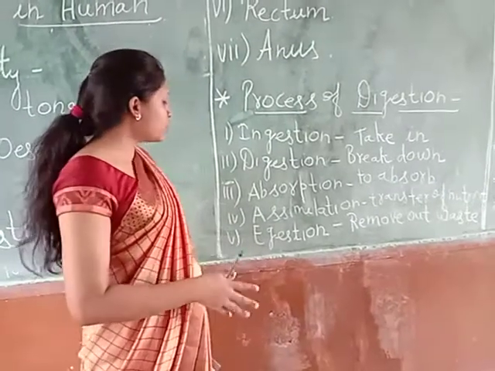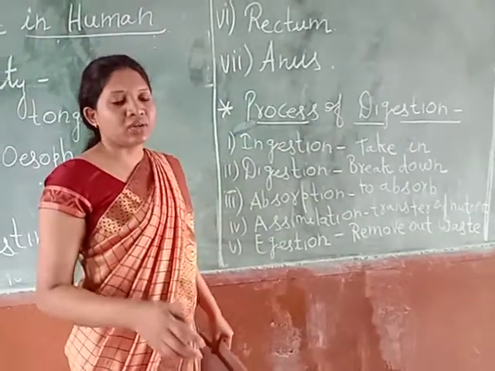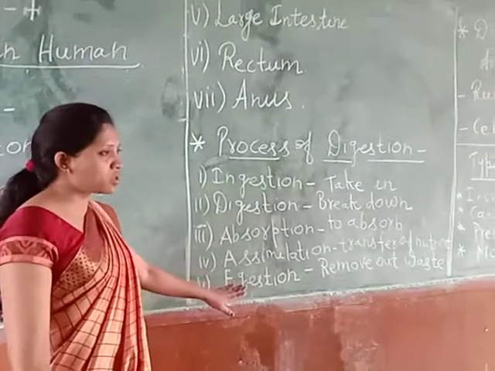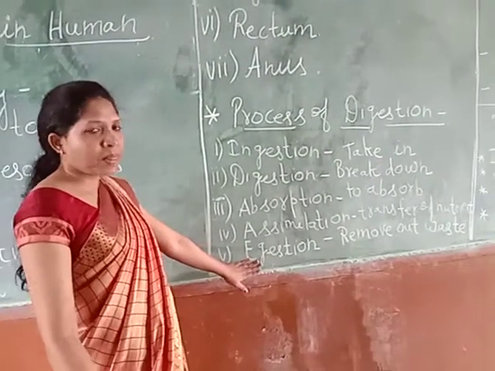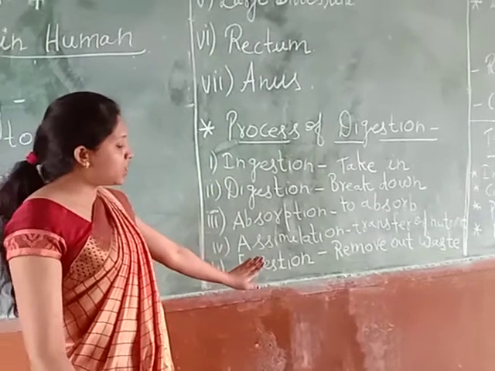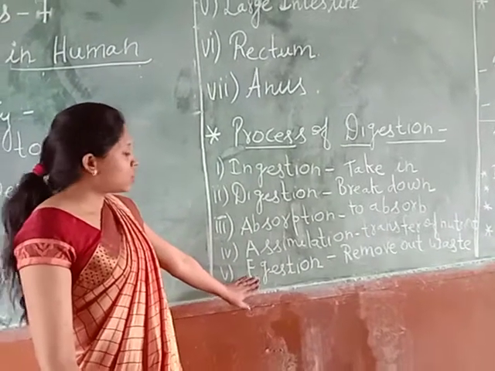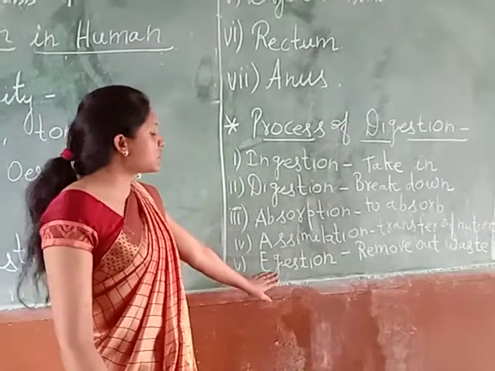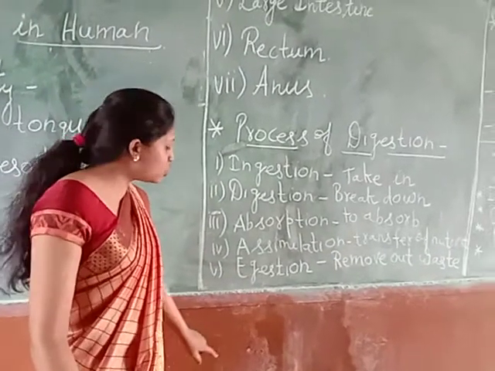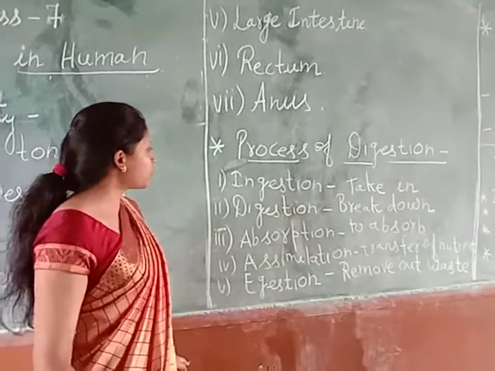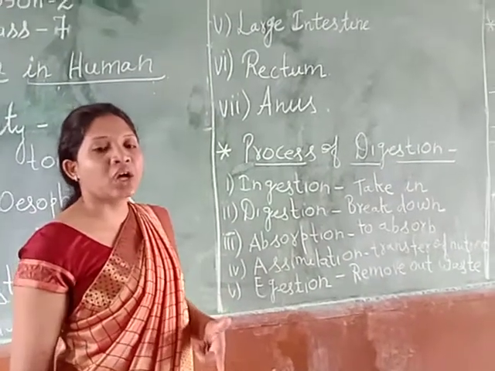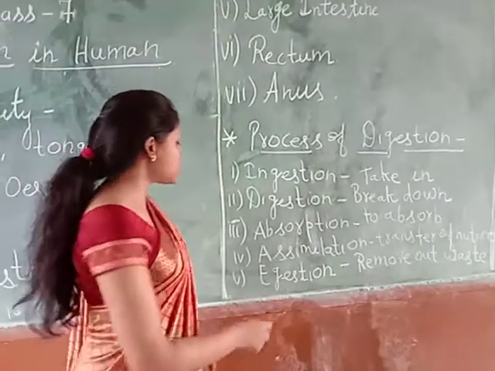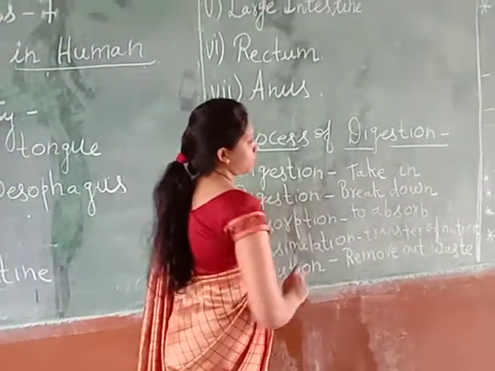So the process of removal of unwanted substances from our body is called egestion.